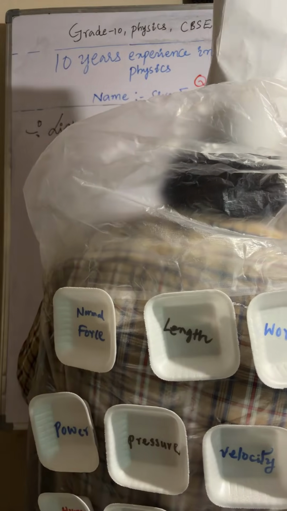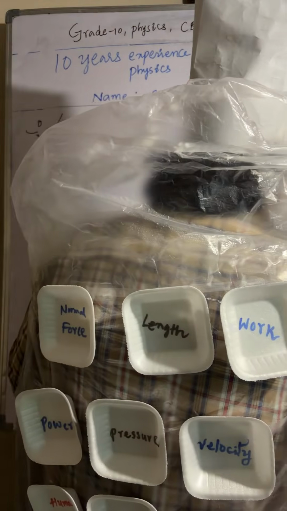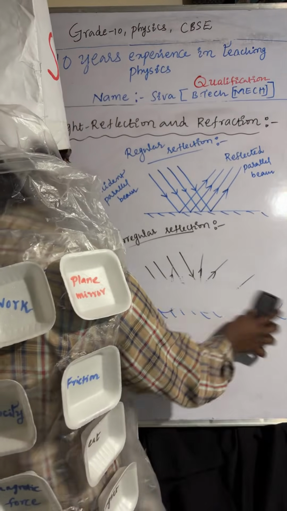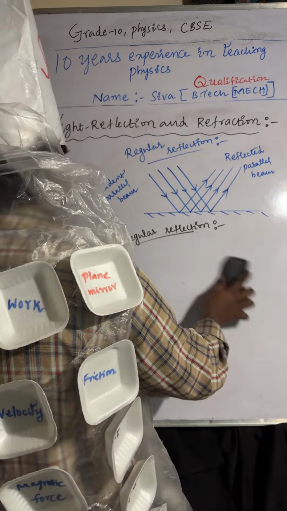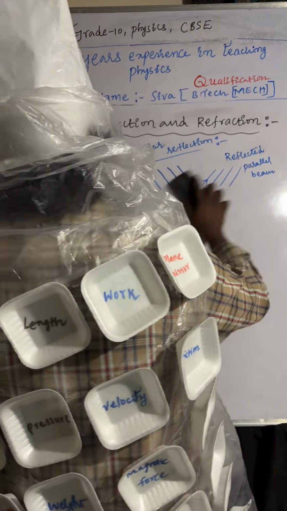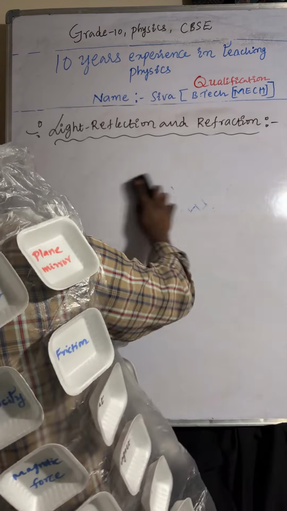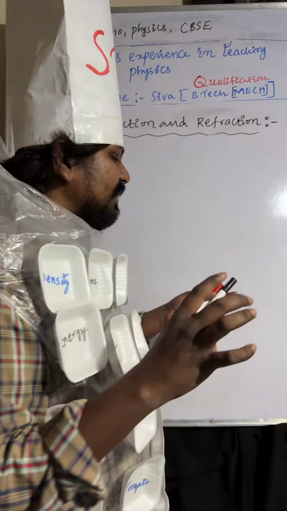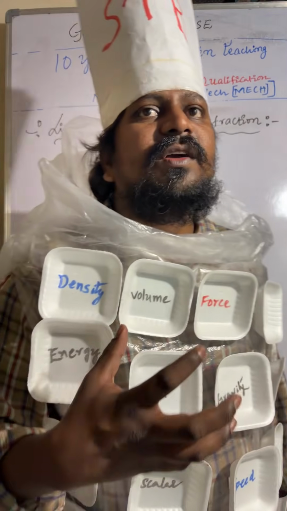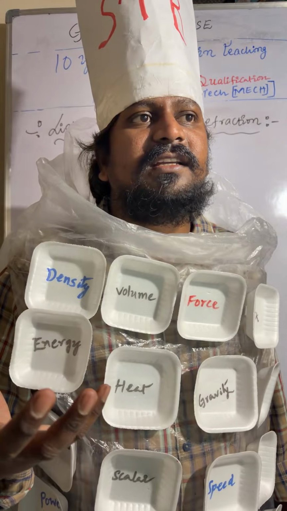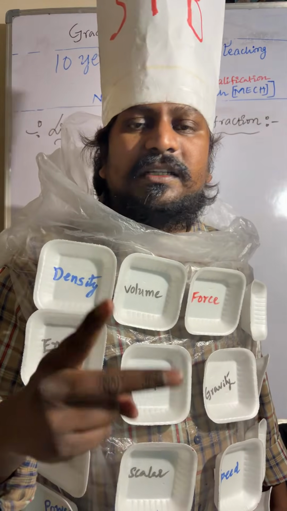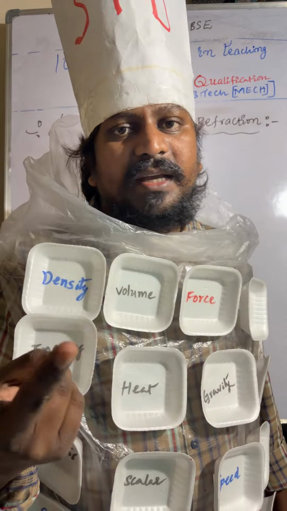Okay, wall. Next, we'll discuss object and image. Diagrams are very important. Examples are very important from the exam point of view. They will ask where regular reflection takes place and where irregular reflection takes place. So give an example. At least 2 examples they will ask.